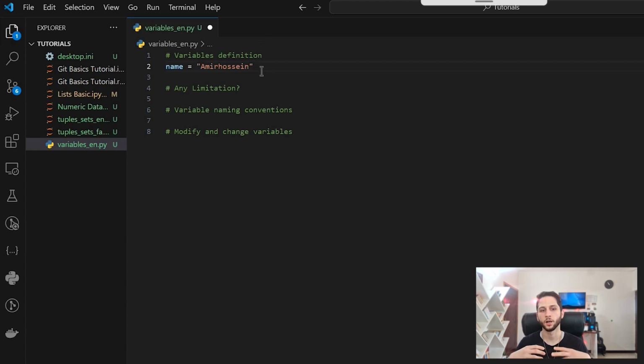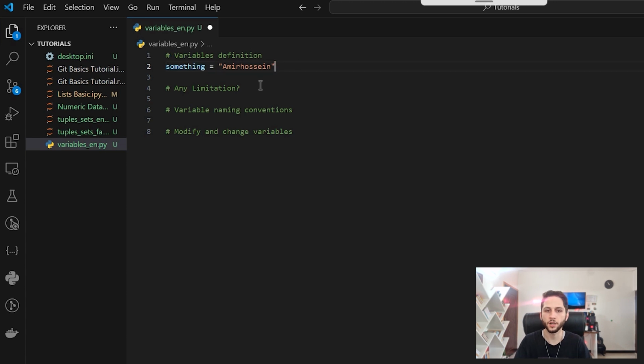Now Python will allocate some memory location for my data and name that part of the memory as name, or, for example, let's say something.